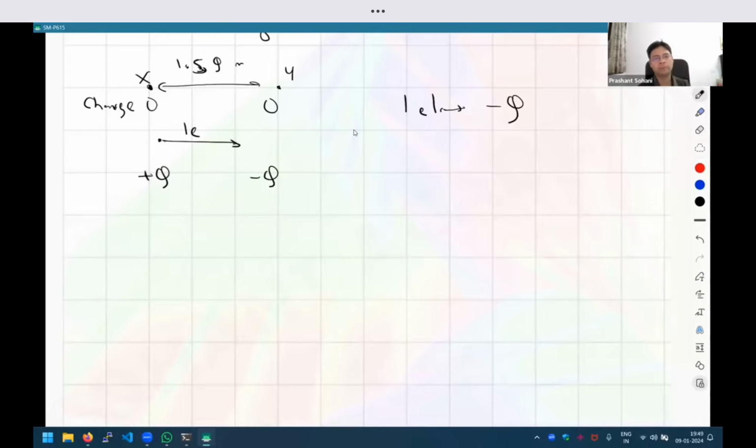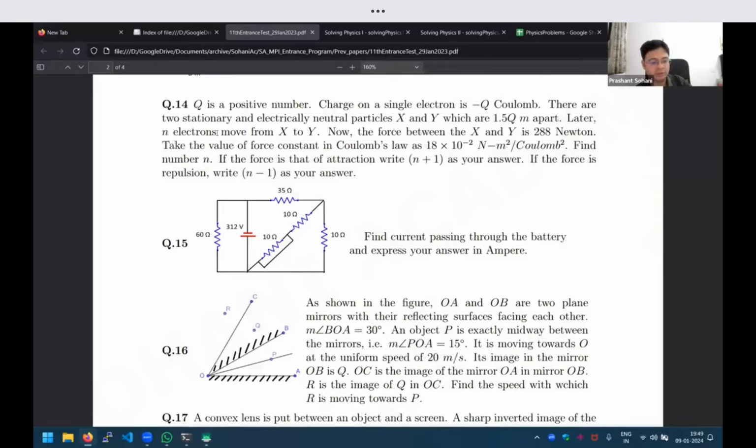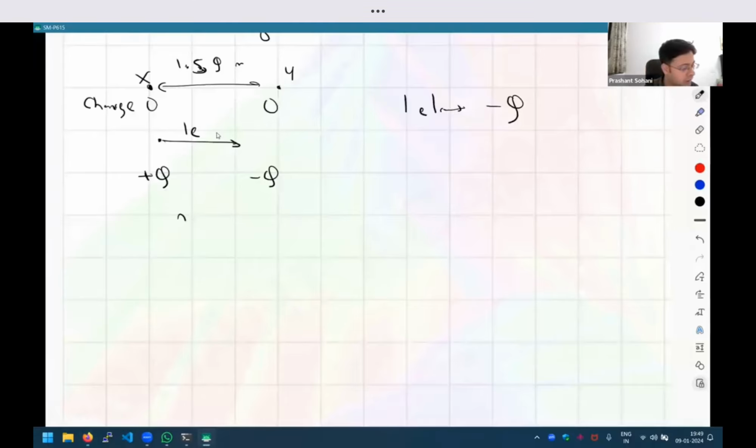The basic principle is that the sum total of the charge has to remain constant. Conservation of charge: if initially the sum is 0, afterwards also the sum has to be 0. This was with a single electron, but now n electrons are moving the same way. So after n electrons move, it will be plus nq and minus nq. I hope everybody understands this principle.